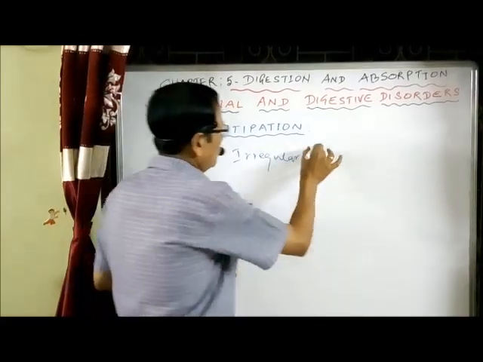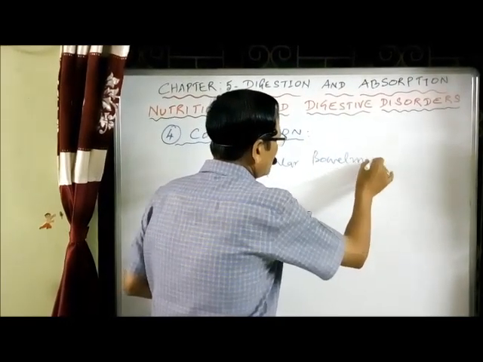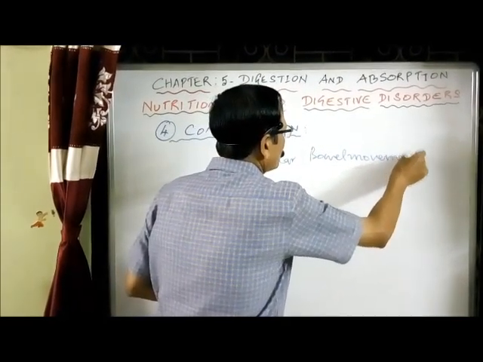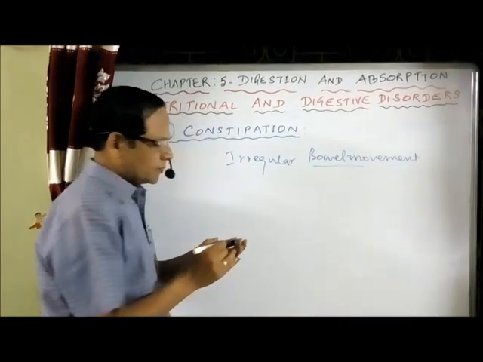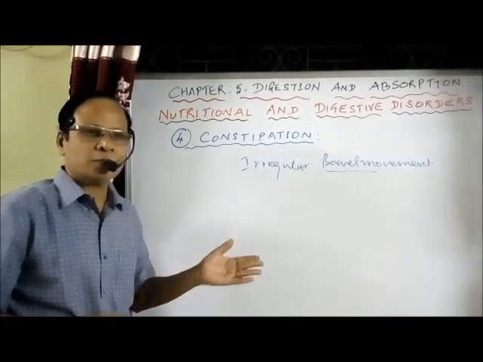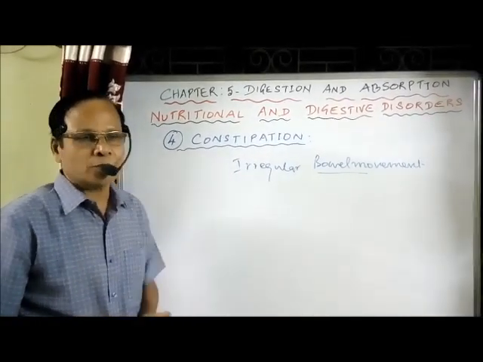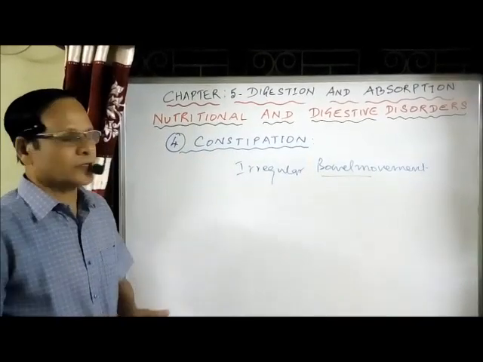What is bowel movement? This is nothing but the elimination of undigested waste or the elimination of roughage. So when the waste is not eliminated from the body, it results in constipation.